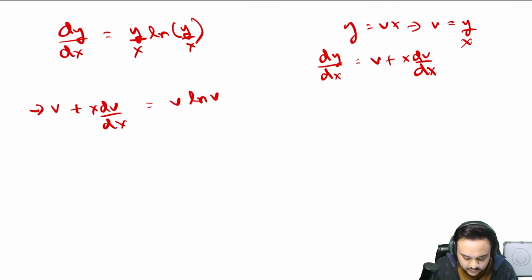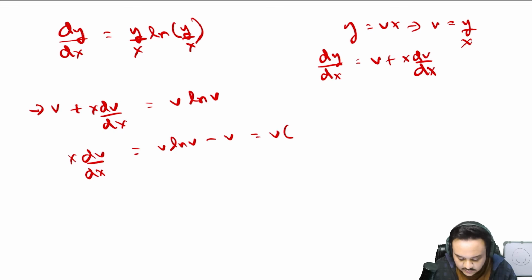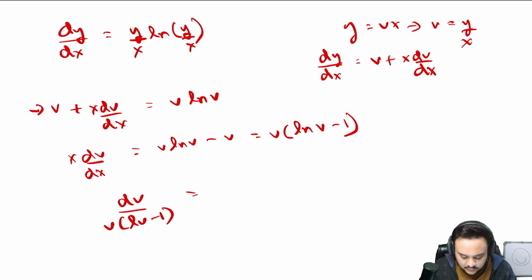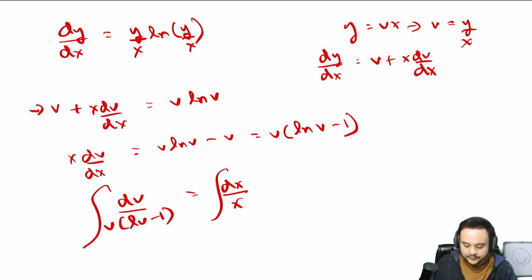Okay, so now take v to the other side. x dv/dx = v log v minus v. So you can just write it as v (ln v minus 1), right? So now do what we do. Take v terms on one side and x terms on the other. So you will get dv divided by v(ln v minus 1) = dx upon x. You integrate on both sides. Okay, let me take this to a new page.